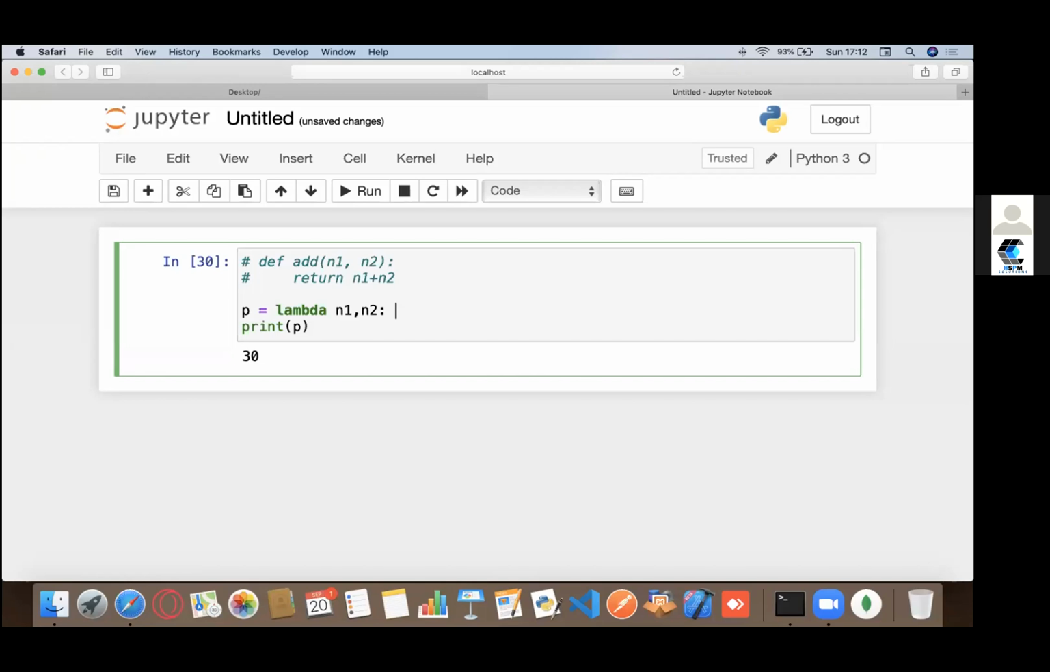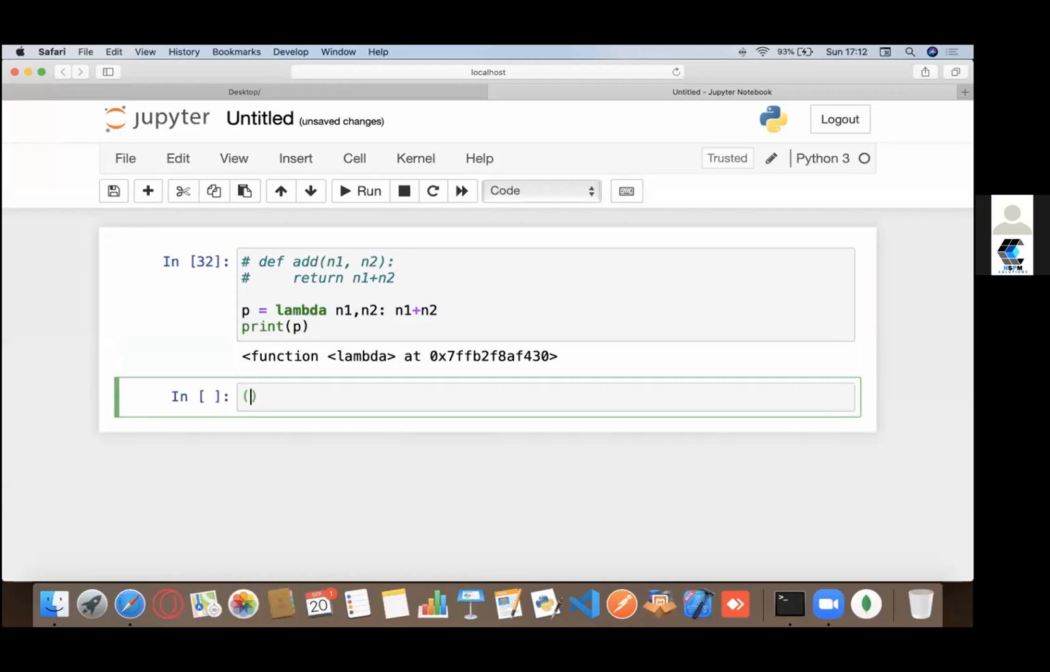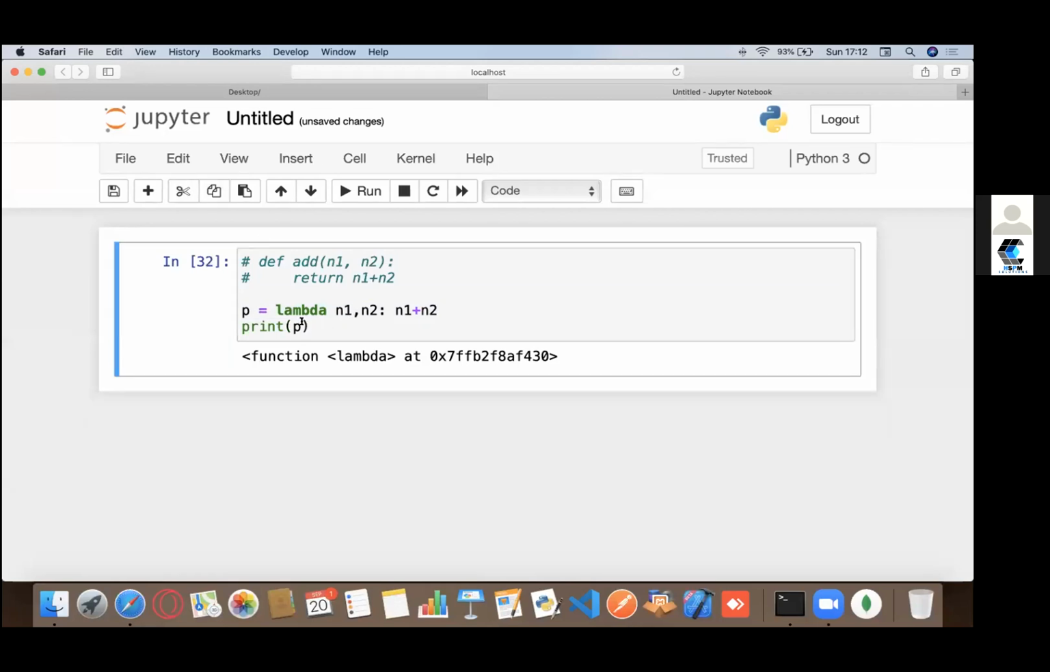Lambda functions always return something. So I could say something like n1 plus n2, right? Now you see it looks something like this. Now why does that happen? Because now p is a function that we can use, and I can now print p of 10, 20 directly. So now my p is equal to a function, right? And it's way easier than writing all this code. It's just a single liner.